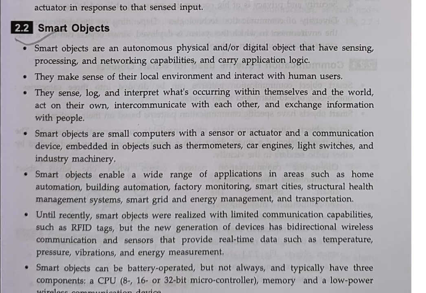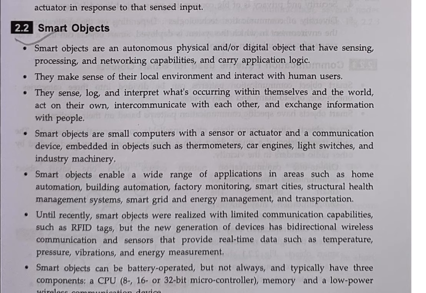Smart objects are autonomous physical and/or digital objects that have sensing, processing, and networking capability and carry application logic. They make sense of their local environment and interact with human users. So they sense, log, and interpret what is occurring within themselves and the world, act on their own, intercommunicate with each other, and exchange information with people.